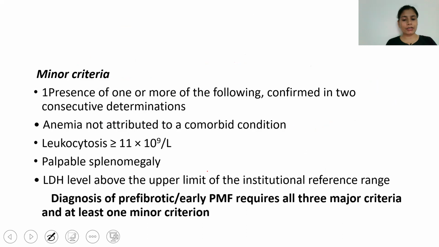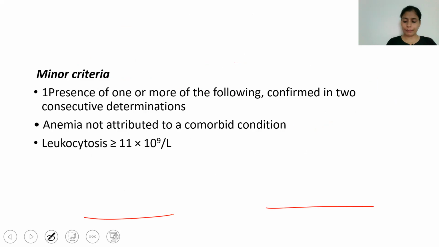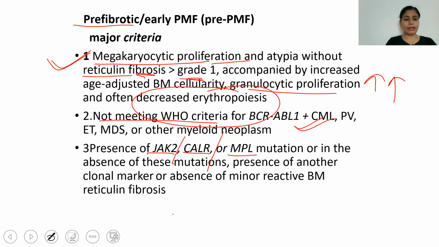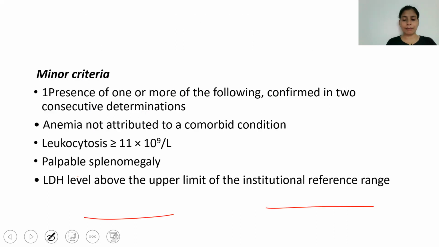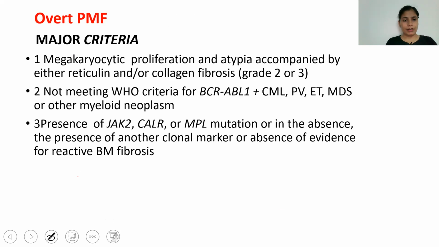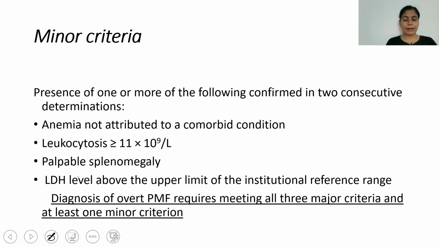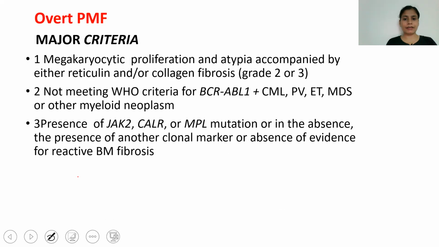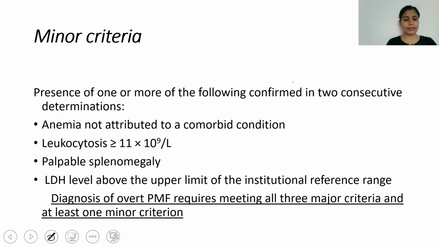So diagnosis of pre-fibrotic PMF requires all 3 major criteria and at least 1 minor criterion. In overt fibrotic PMF also the same thing applies, just there is fibrosis of grade 2 and 3. Other things are similar.